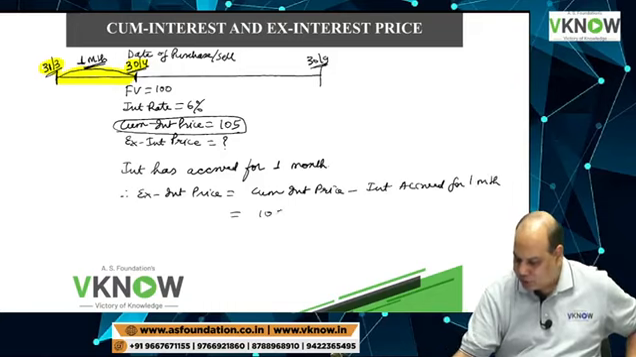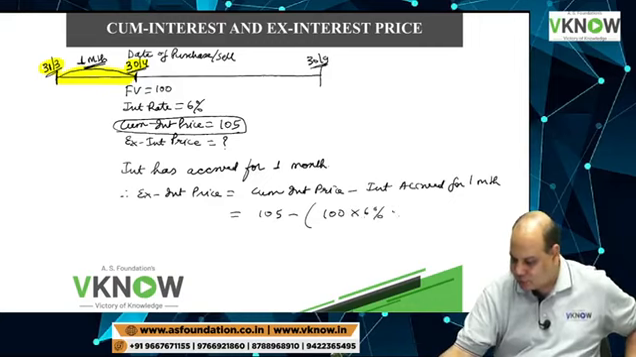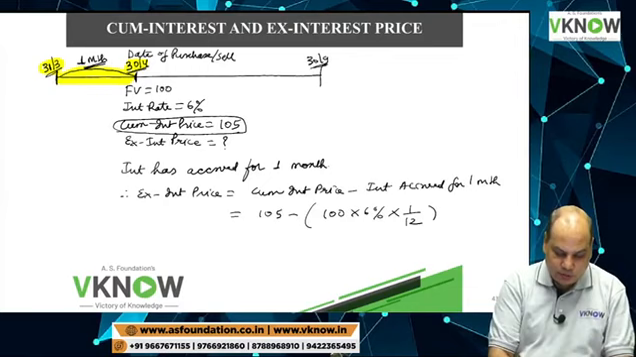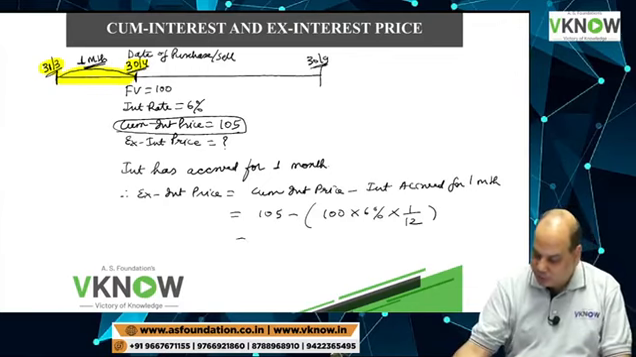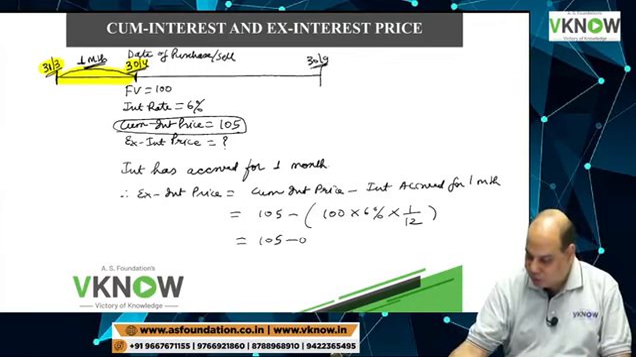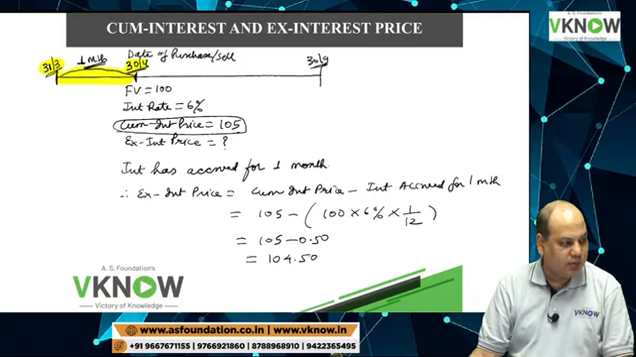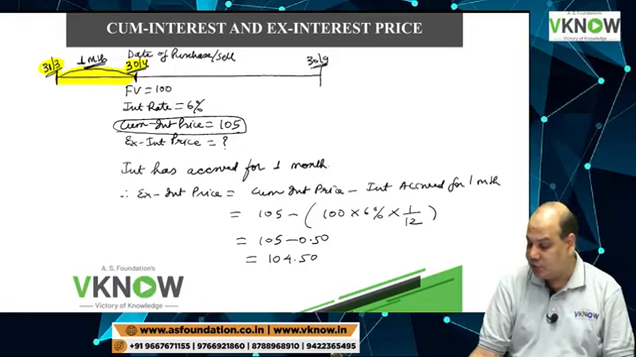Cum-interest price is 105. Interest accrued will be 100 into 6% into 1 by 12, so that is 50 paise. So the answer will be 104.5. Most of you got it right. 104.5.